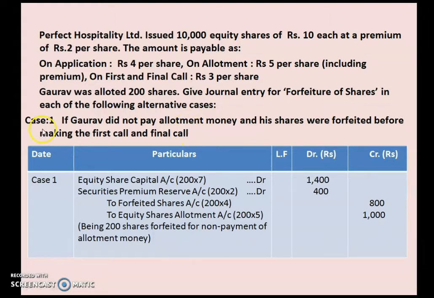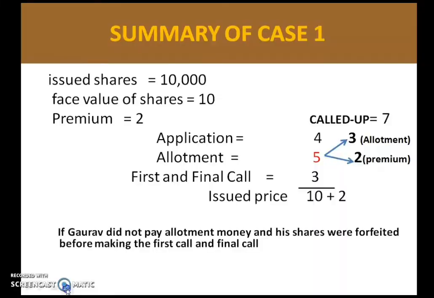So let us see what is case 1. Gaurav did not pay allotment money and his shares were forfeited before making the first and final call. So here Gaurav is not paying the allotment money, and if you notice, along with allotment there is premium. So let us go to the summary of this particular case.